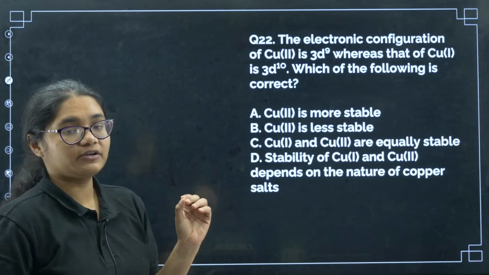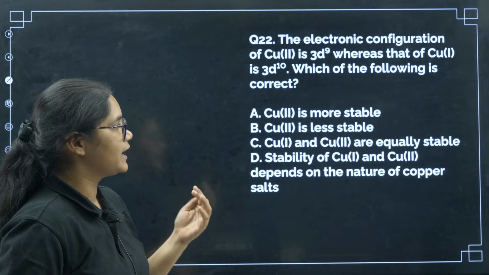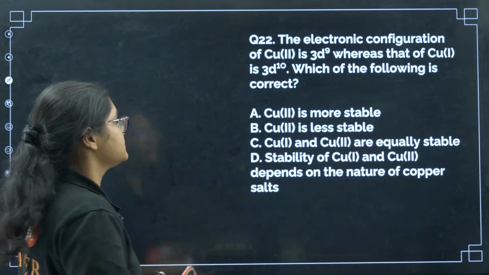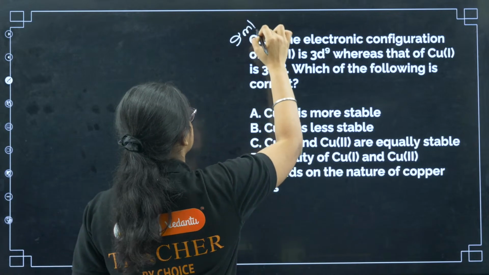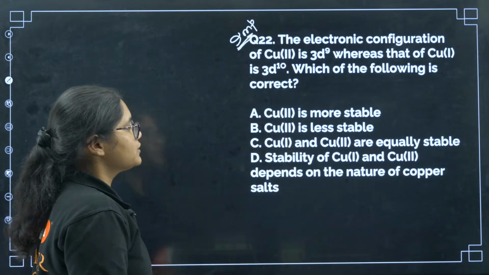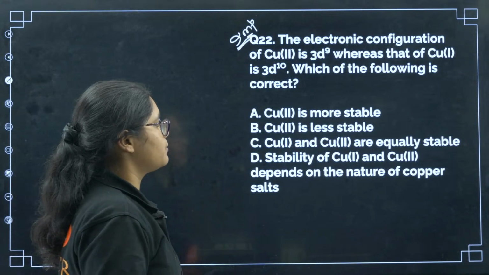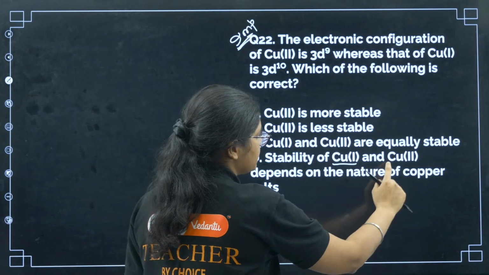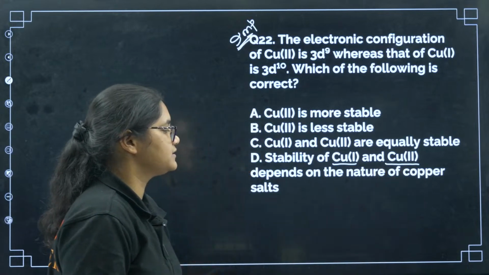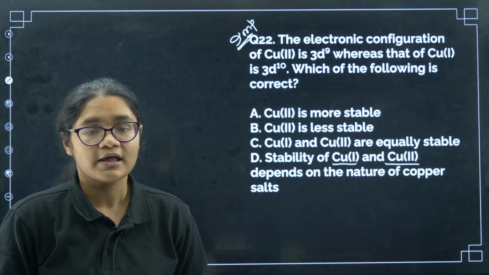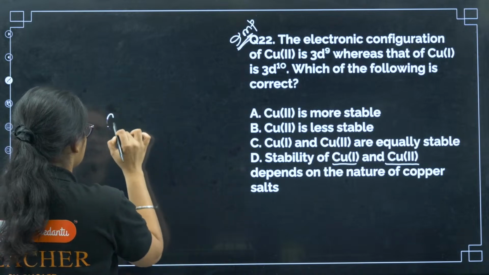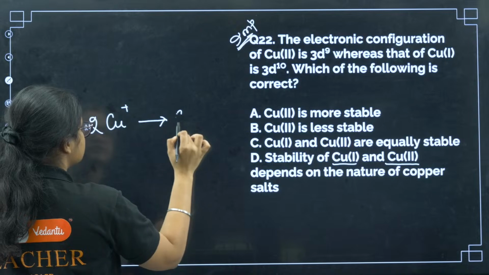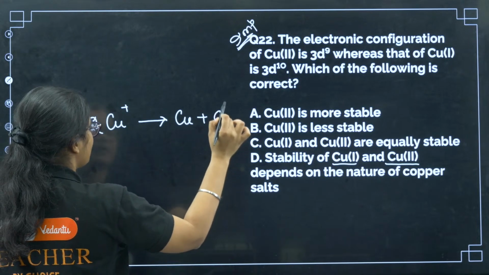Next, question number 22. The electronic configuration of copper 2+ is 3d9, whereas copper + is 3d10. Which of the following is correct? This is a very important question. Copper 2+ is more stable, copper 2+ is less stable, both are equally stable, or stability of Cu+ and Cu2+ depends on the nature of the copper salt. Now if you remember one very important question, copper + undergoes a disproportionation reaction to give you Cu and Cu2+.